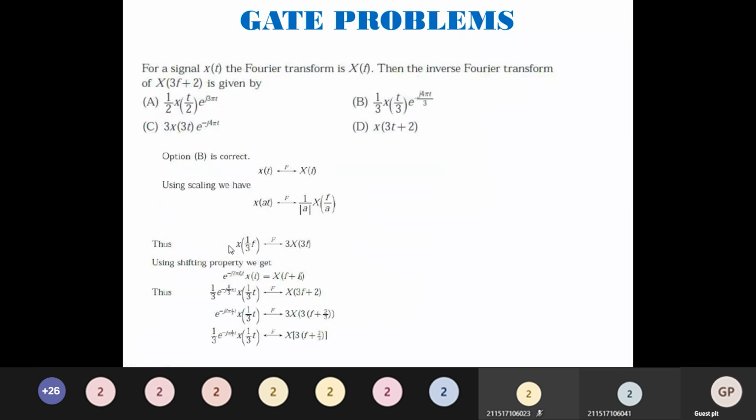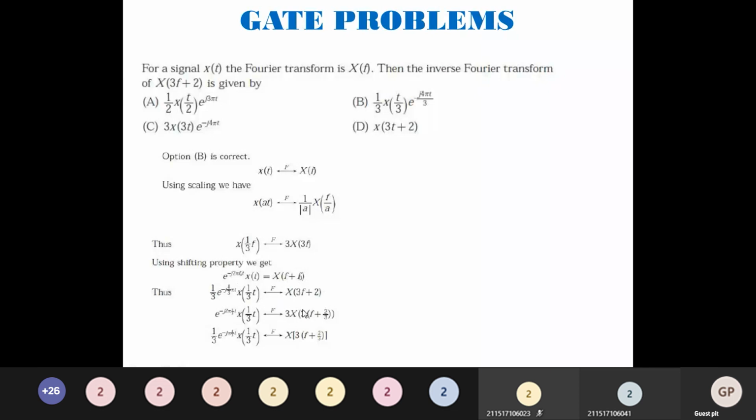Now using the shifting property, what does my shifting property say? e to the power minus j 2 pi f naught t x of t will be X of f plus this function. So now I'm just substituting here 1 by 3 e to the power minus j 2 pi t by 3 into x of t by 3, which is equal to X of 3f plus 2. I take 3 outside.